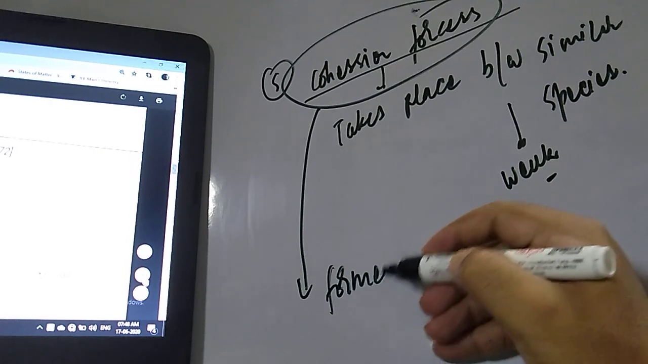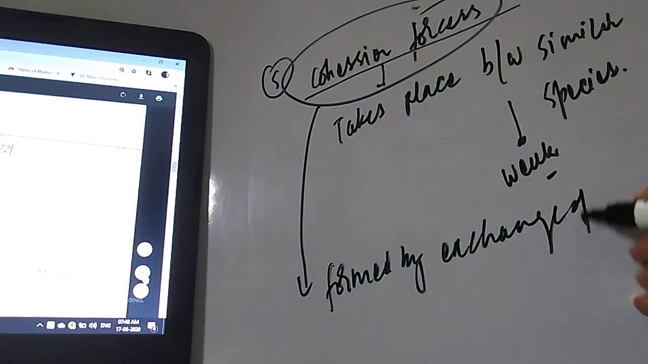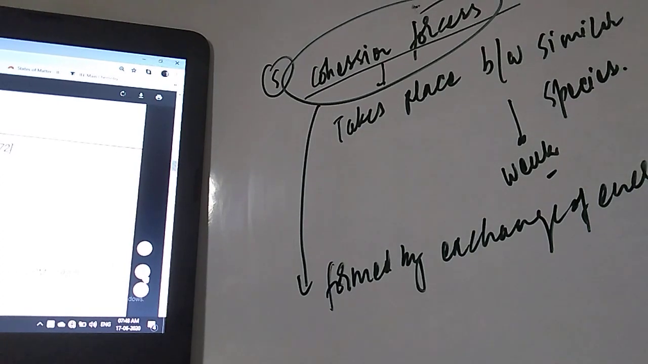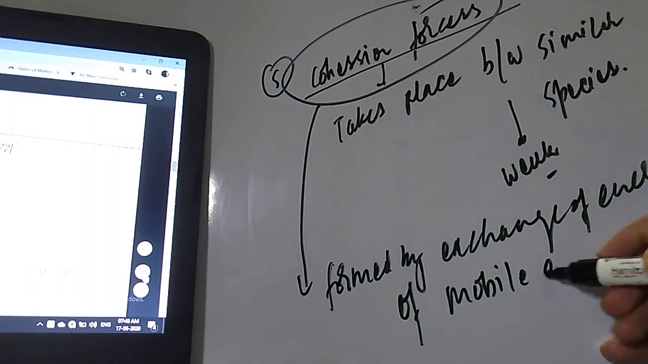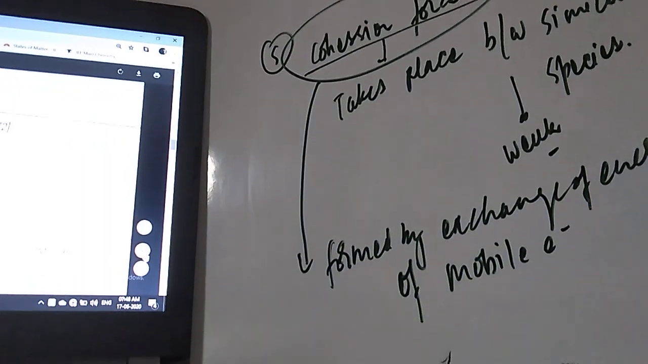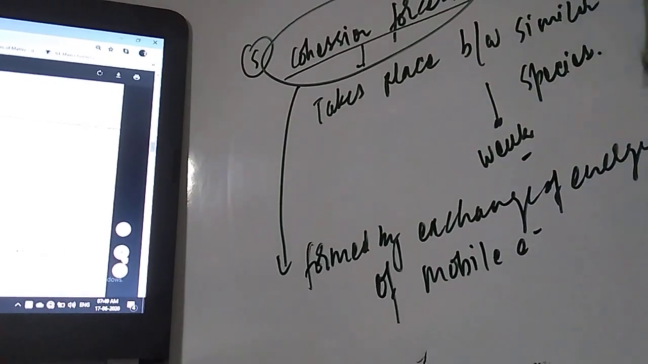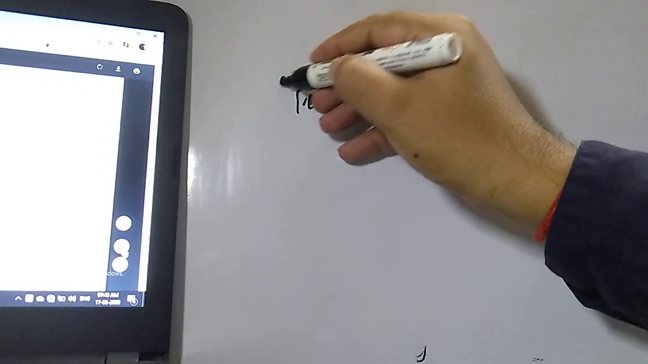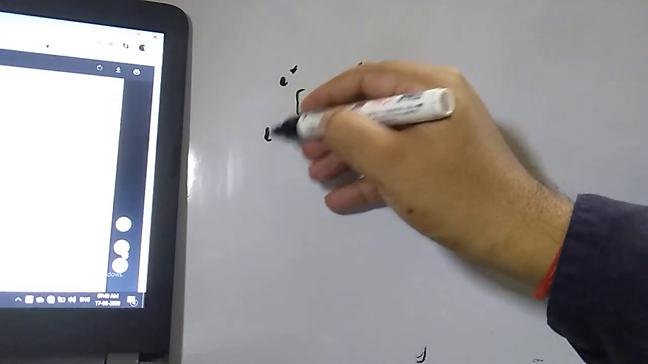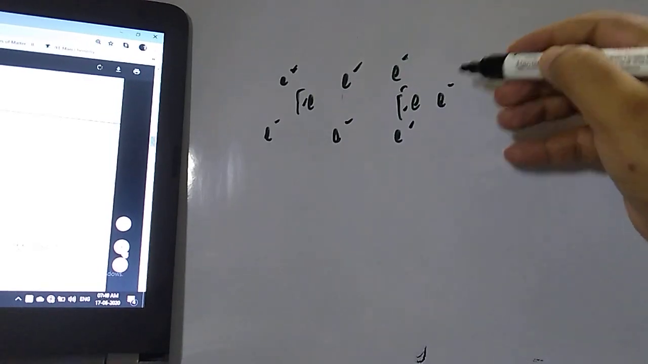Formed by exchange of energy. What is exchanged, student? Energy of mobile electrons. Now student, in the metal, this is the metallic bond. In the metallic bond, what is there, student? All metals are surrounded by electrons. If you are talking about Fe, all outside there are too many electrons. Here is also Fe, so you will find too many electrons are there.